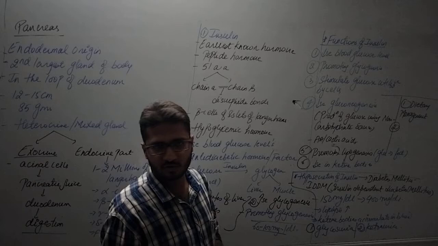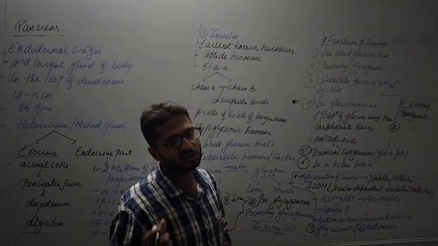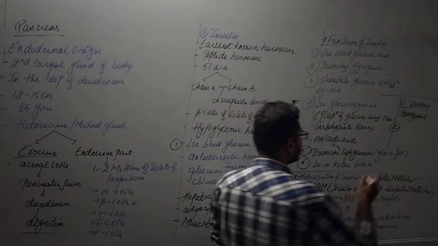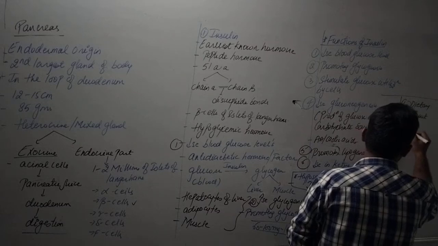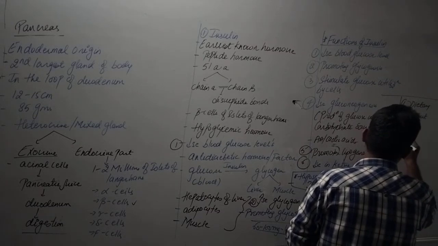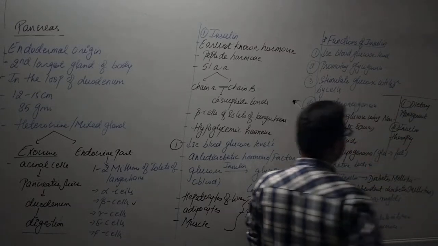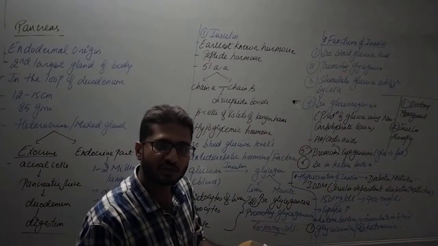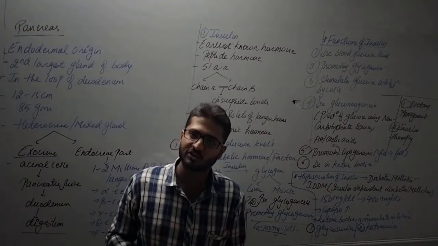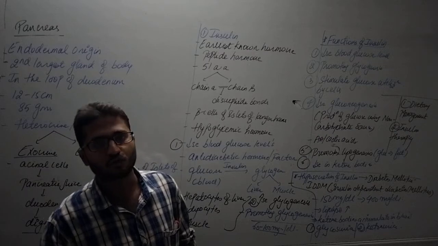If that is also not going well, then the last option is insulin therapy. So the second and the last option is insulin therapy. What is insulin therapy? That is, a daily dosage of insulin is administered to the patient in order to decrease the blood glucose level.